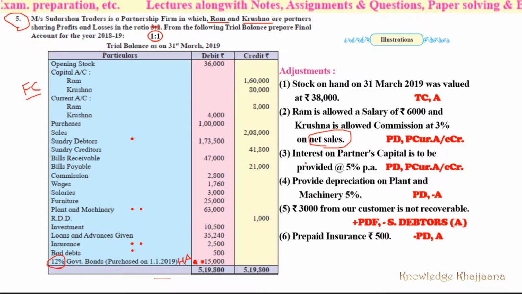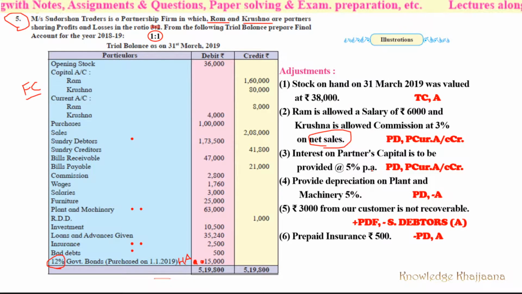Third, interest on partners' capital is to be provided at 5% per annum. See, same as this, interest is given to the partner, so it is an expense for the partnership firm. So profit and loss account debit side, and the same interest would be credited to the partner's current account. Again, there is no marking in the trial balance.